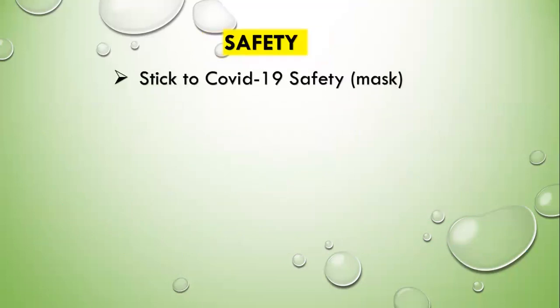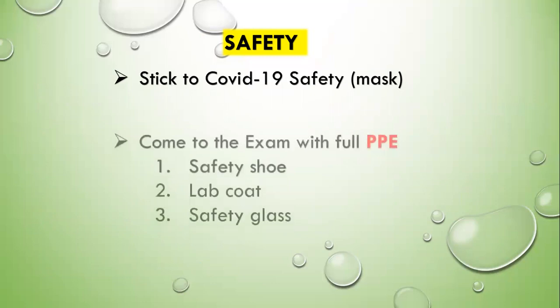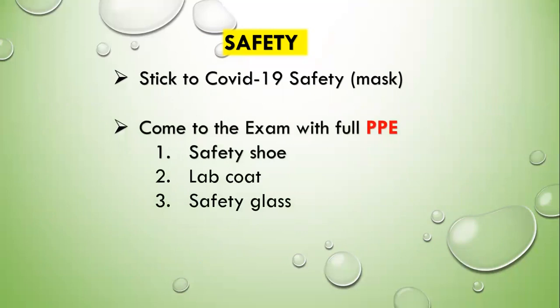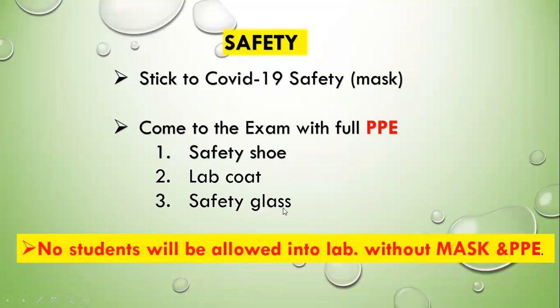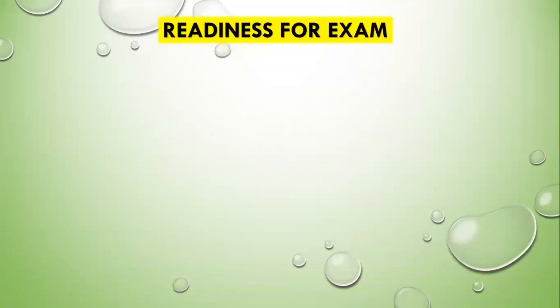And make sure of your safety precautionary measures. You must stick to the COVID-19 safety measures, especially how to come to the lab with a mask. Of course, without a mask, we will not let you inside. And come to the exam with full PPE. You know the PPE: PPE means personal protective equipment. So you must have your safety shoes, the lab coat and the safety glasses. And remember that no students will be allowed into the lab without a mask or PPE. It's very important.